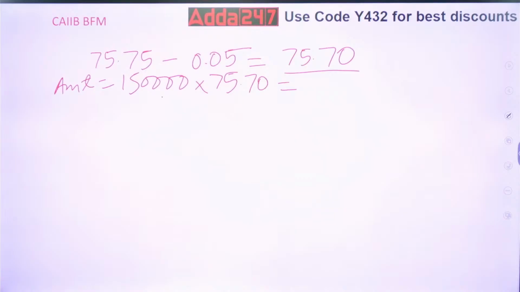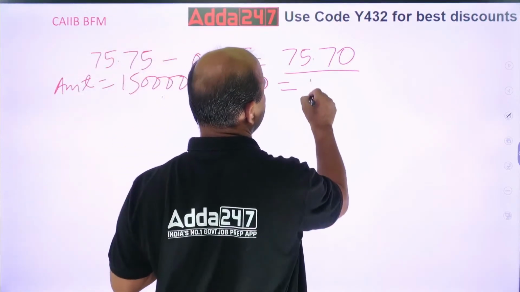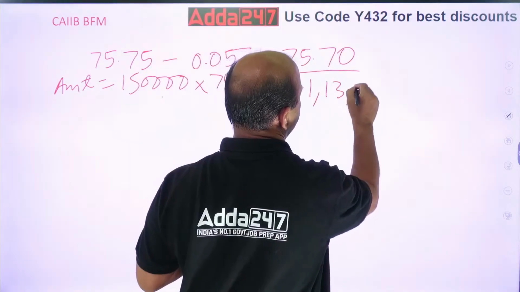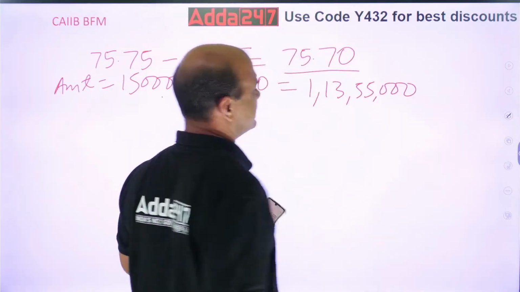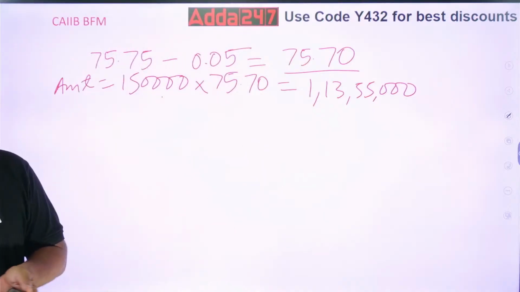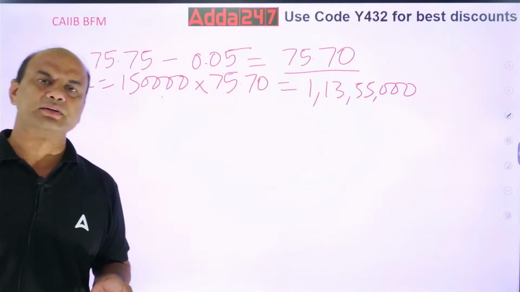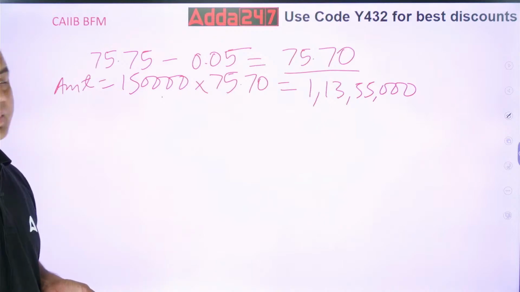What are you getting? I am getting 1 crore 13 lakhs 55,000. This is the amount I am getting. Okay. So this is the amount.